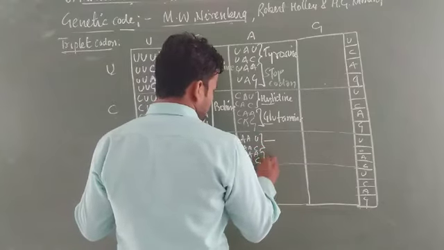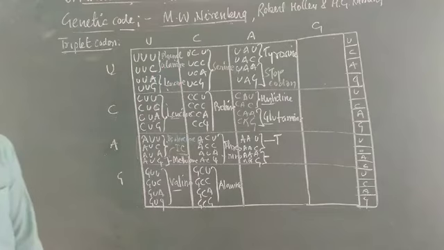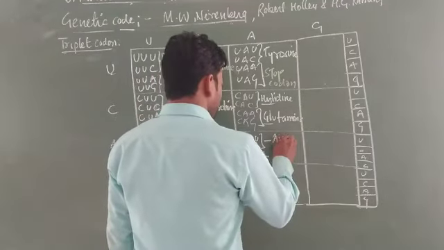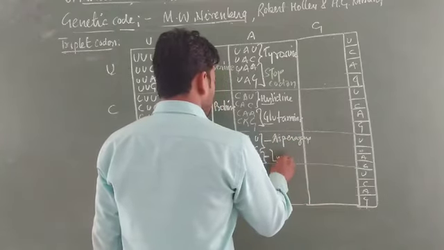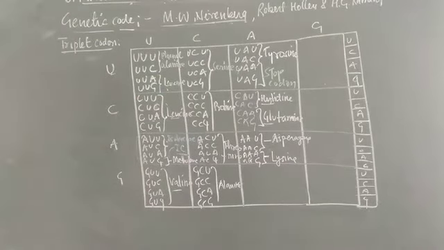These two codons especially code asparagine as well as lysine. These are the amino acids that code AAA and AAG.